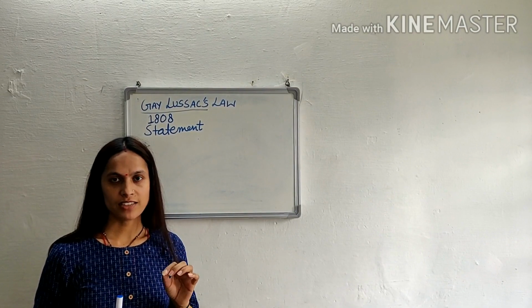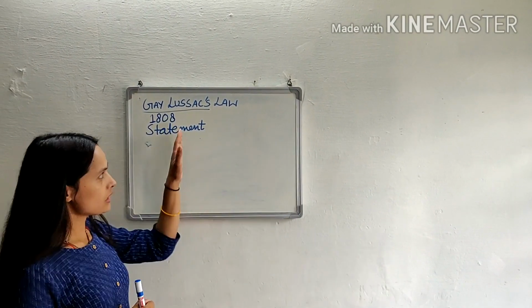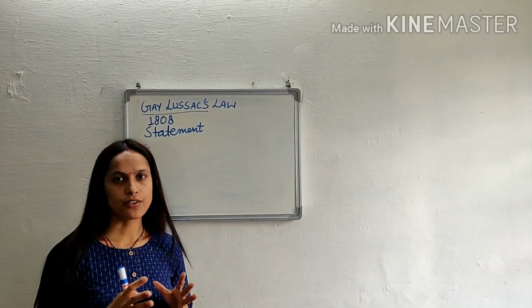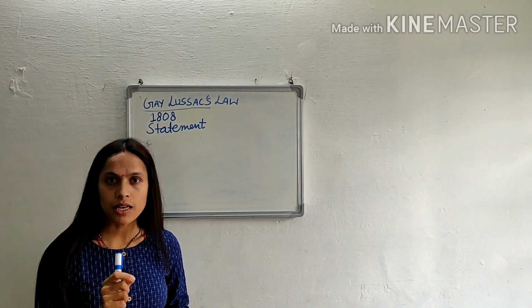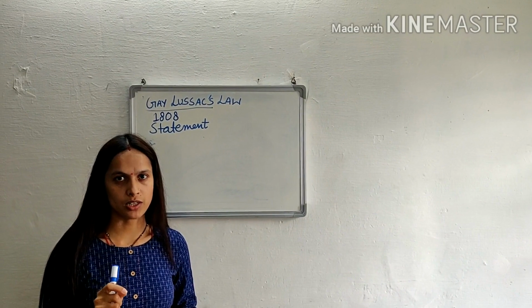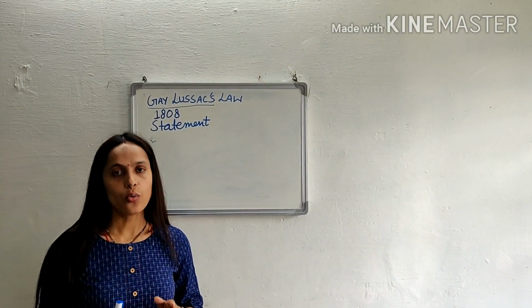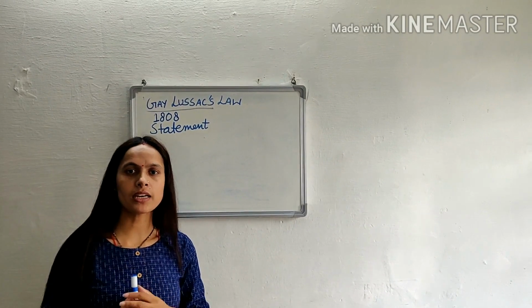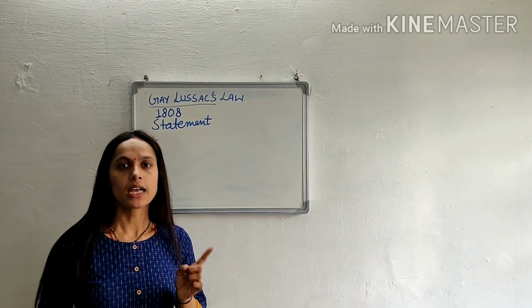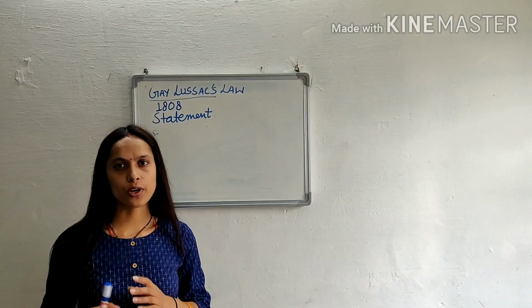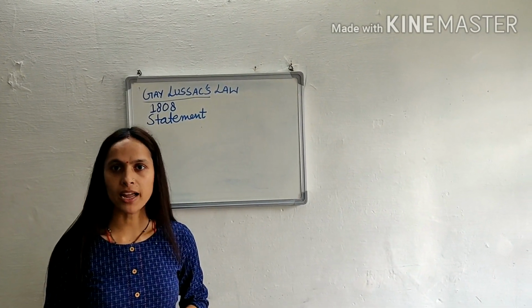In the above four laws, we are dealing with mass. So we are emphasizing on the term weight. In this law, we'll emphasize on the term volume. So when different gases under similar condition of temperature and pressure combine to form gaseous product, then they'll do so in simple whole number ratio by volume.